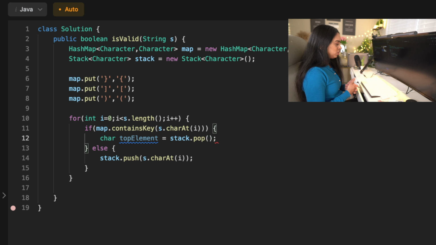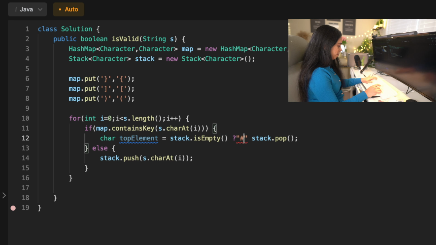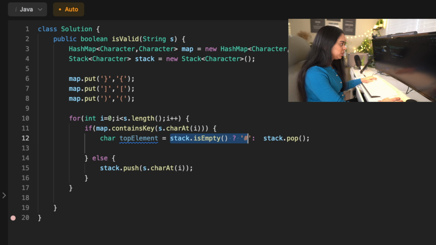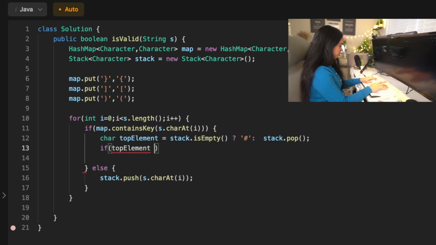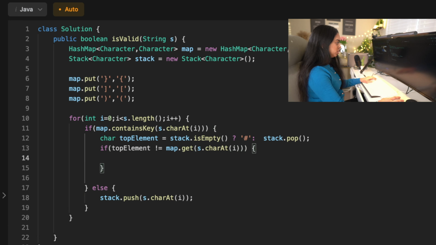So I'm going to get the top element from the stack, okay? We are going to pop the top element from the stack, but in some cases the stack might be empty and we need to handle that case, right? So if the stack is empty, I'm just initializing the top element to a dummy character. If not, I'm getting the top element from the stack. So if the top element and the value from the map are not equal, it means we are not having a valid string, okay? So we are going to return false.